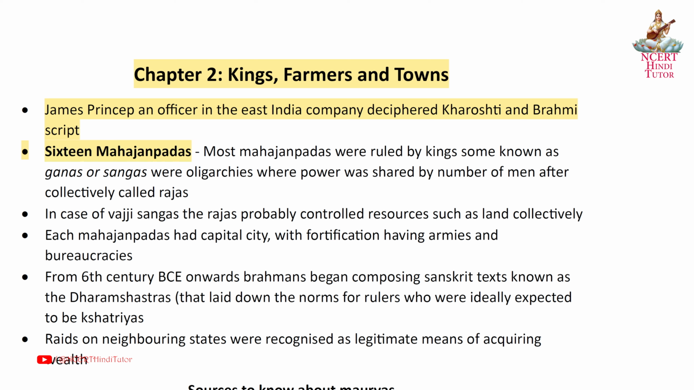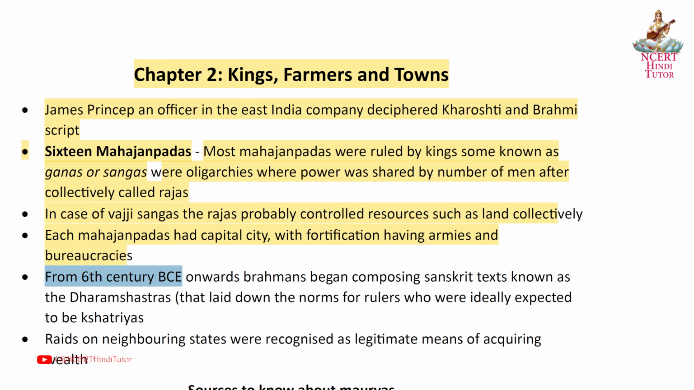16 Mahajanpadas. Most Mahajanpadas were ruled by kings. Some, known as Ganas or Sanghas, were oligarchies where power was shared by a number of men, collectively called Rajas. In the case of Vajji Sanghas, the Rajas probably controlled resources such as land collectively. Each Mahajanpada had a fortified capital city, with armies and bureaucracies.